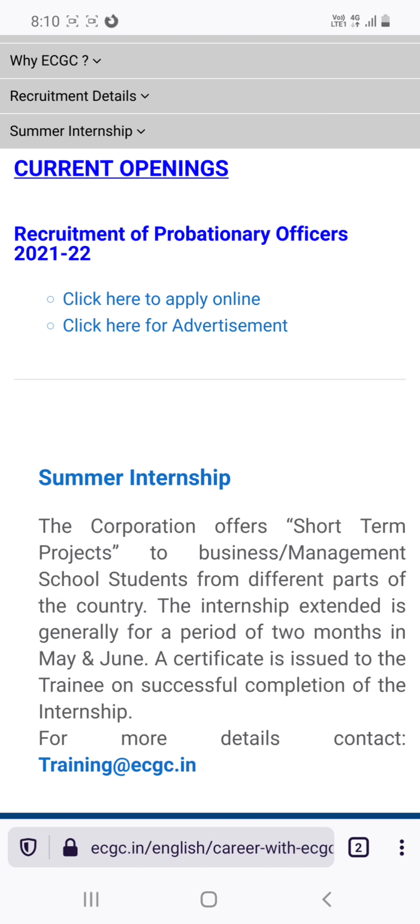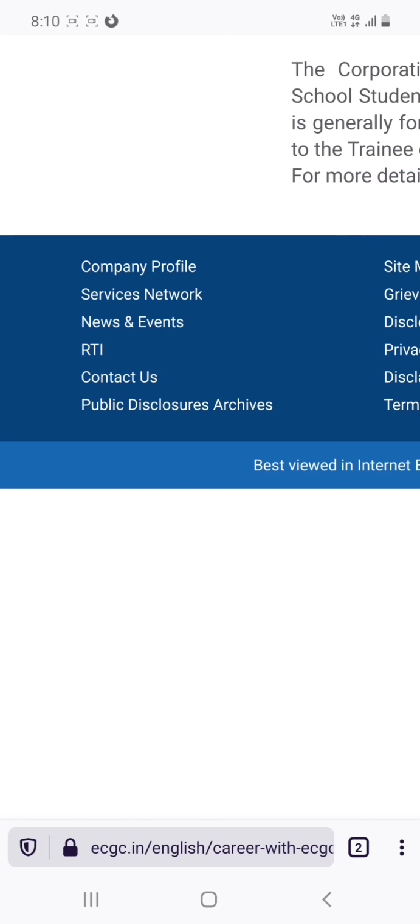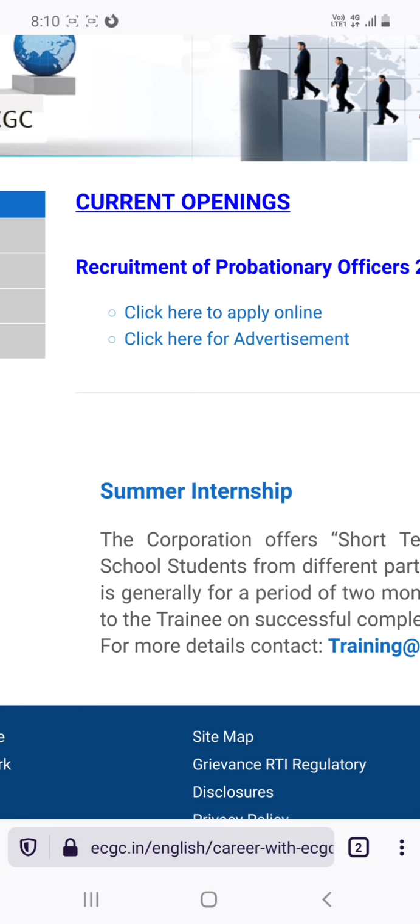Now, if you want to click for this, we have to use the desktop method. It can be viewed in landscape. This is the application link for new registration. Click here for new registration. These are the details about the probationary officers key dates. From here you can register, click here for new registration, and then you can apply for this job.